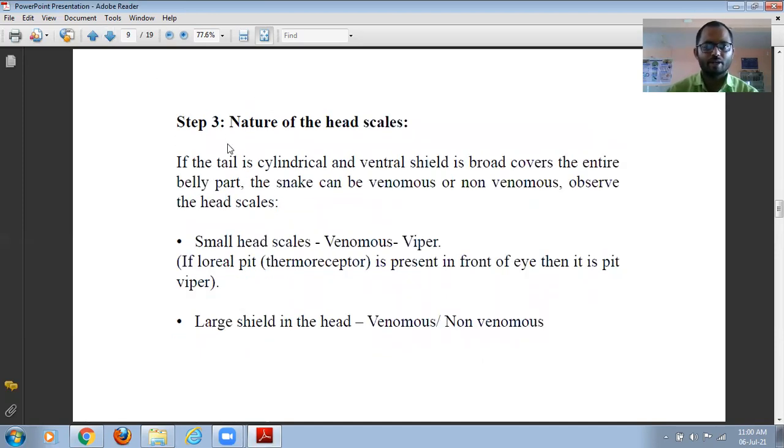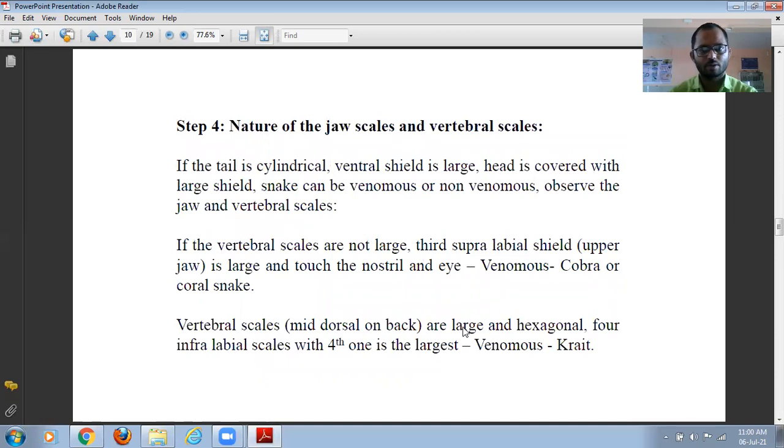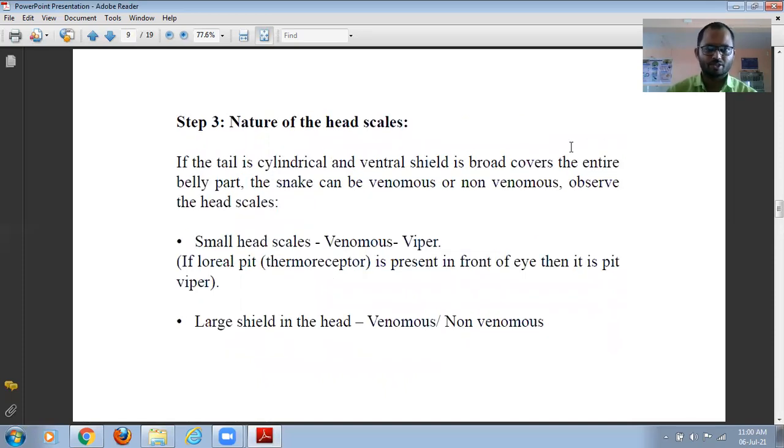Then the third step is to identify the nature of the head scale. If the tail is cylindrical and the ventral shield is broad, covering the entire belly, then the snake can be venomous or non-venomous. In this case, you need to observe the head scale. A small head scale means it is venomous, for example the viper. And if there is a large shield on the head, it is venomous or non-venomous. I hope everyone understands. These are the three simple steps we need to focus on.